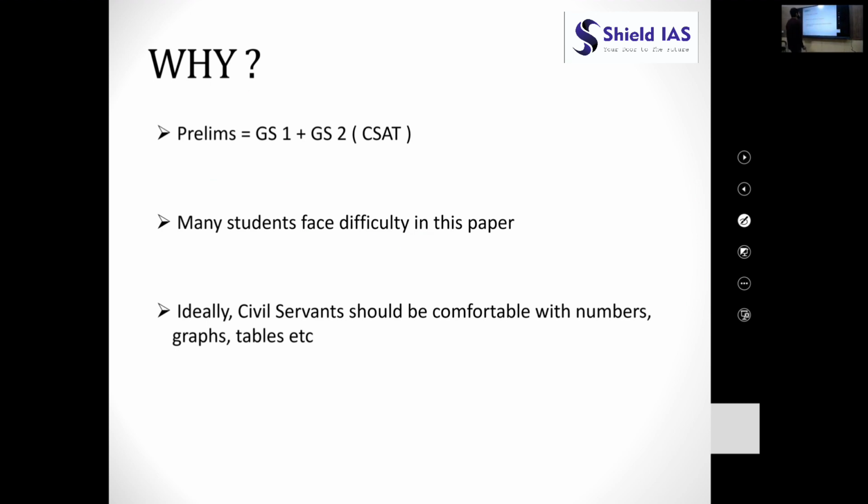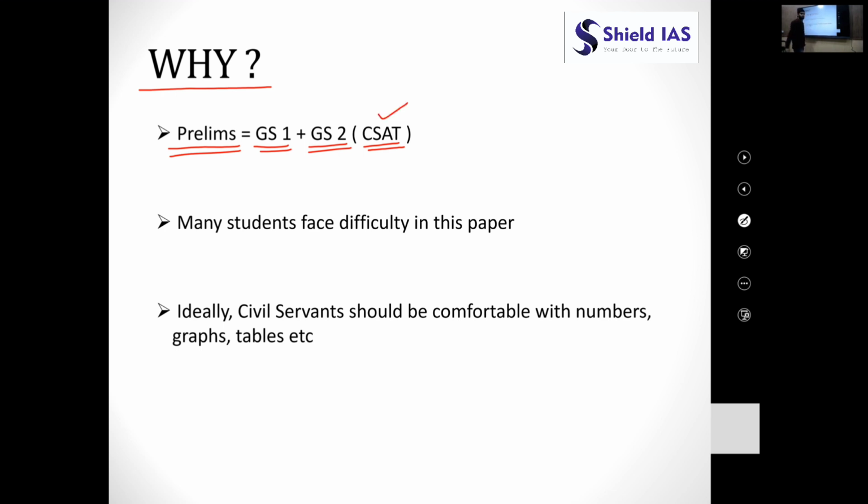Before moving forward, we will be interested in why we have to study this CSAT paper, or why we have to study maths in order to become a civil servant. First of all, it's a basic requirement asked by the UPSC to clear 2 papers in prelims. First is GS1 and second is GS2.